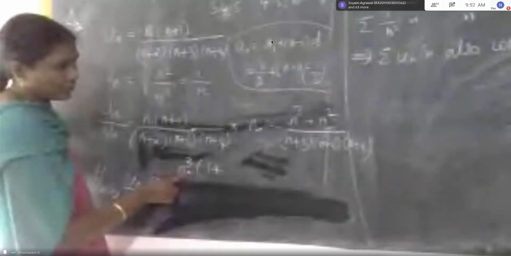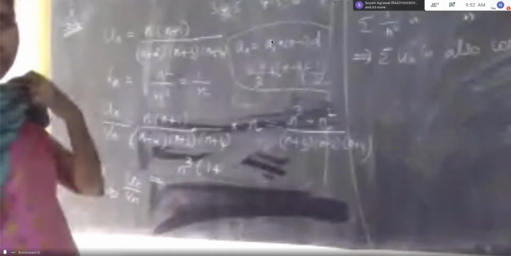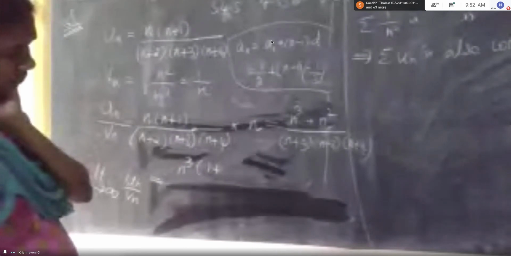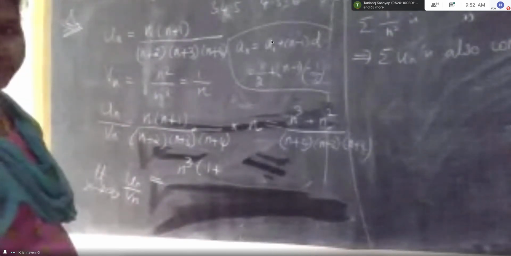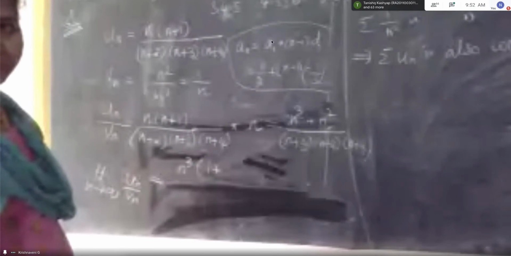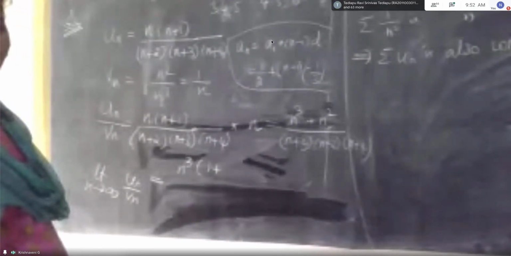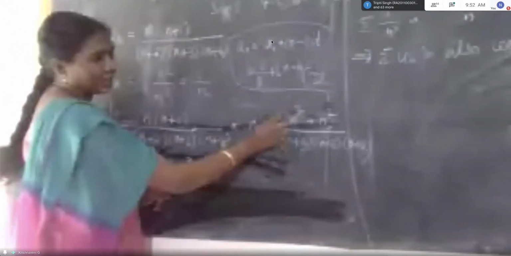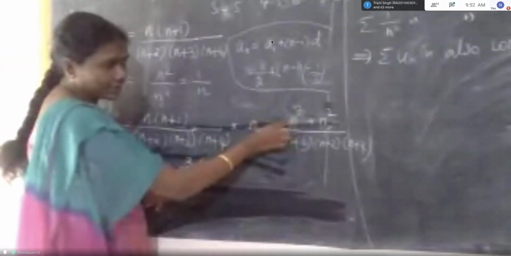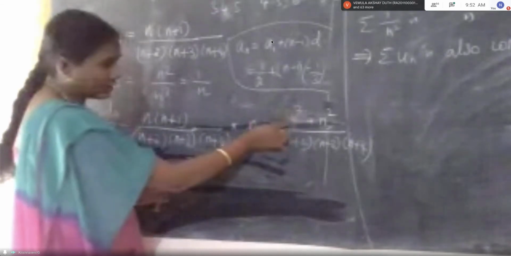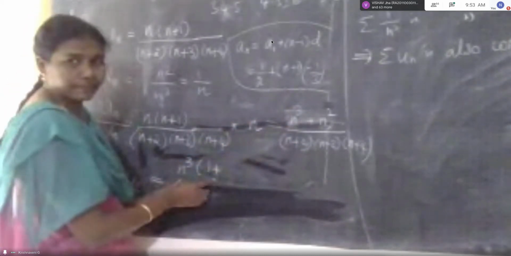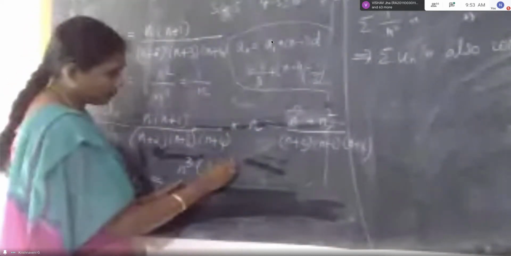N cube, take outside common n cube. Taking outside that maximum power of n here, n cube, take out common, n cube into 1 plus, what will come? 1 by n.